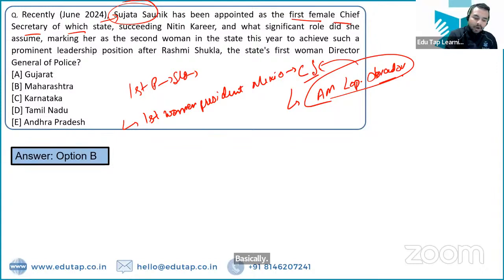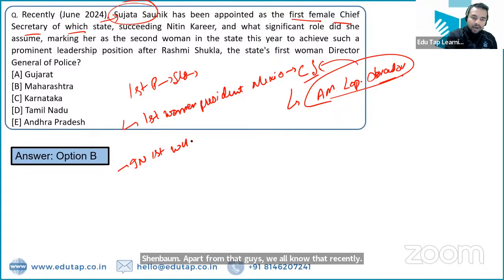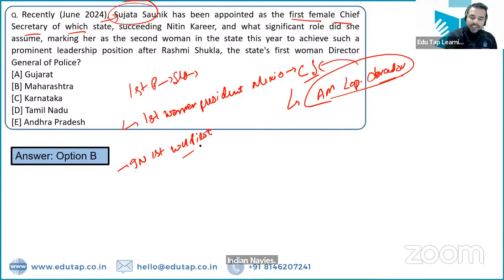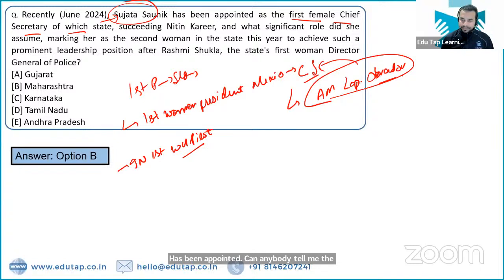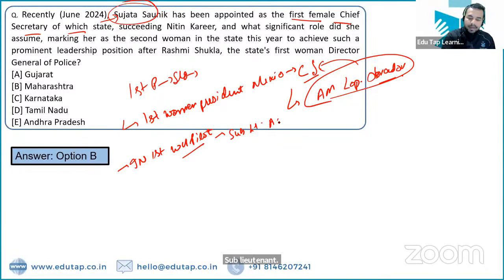Apart from that, guys, we all know that recently Indian Navy's first women helicopter pilot has been appointed. Can anybody tell me the name of this person? The name of this person is Sub-Lieutenant Anamika Rajiv. Absolutely right. All the people have given me the right answer to this question.